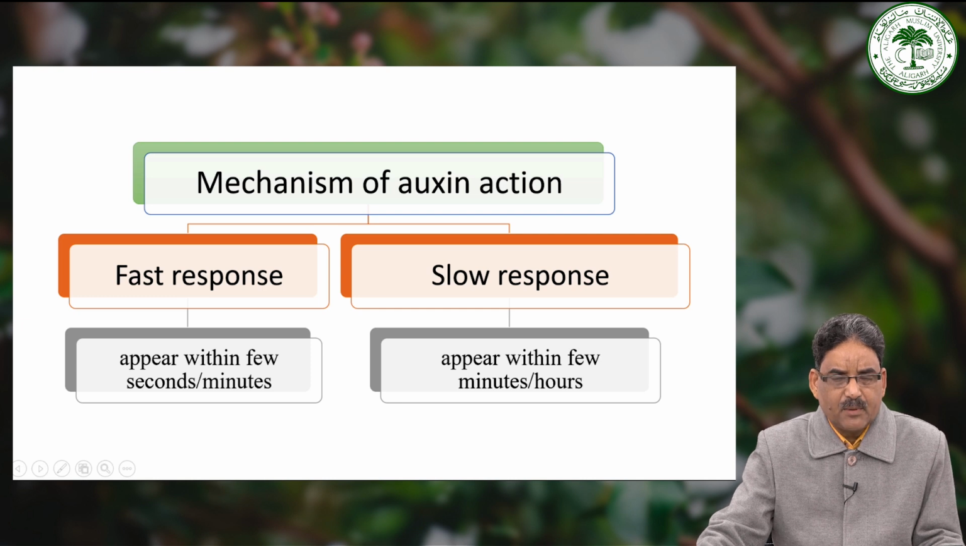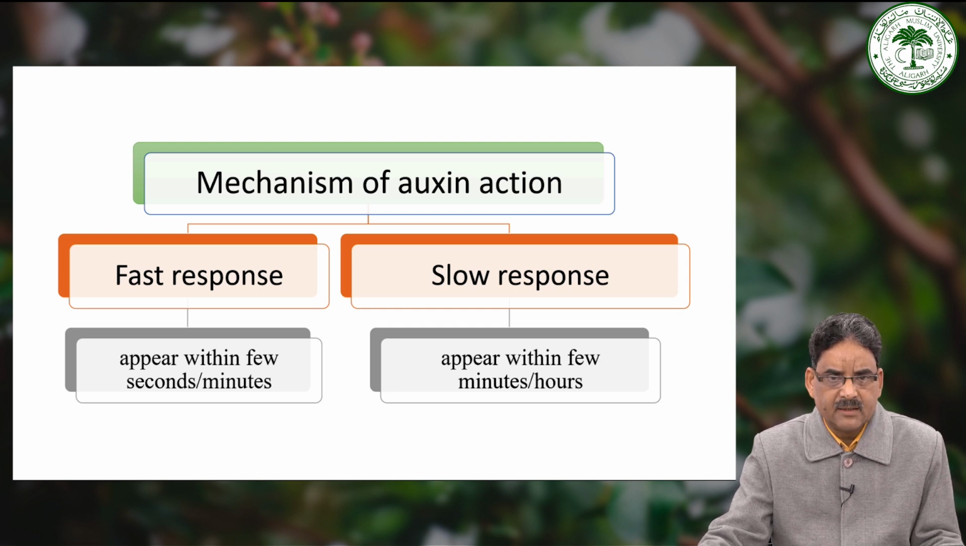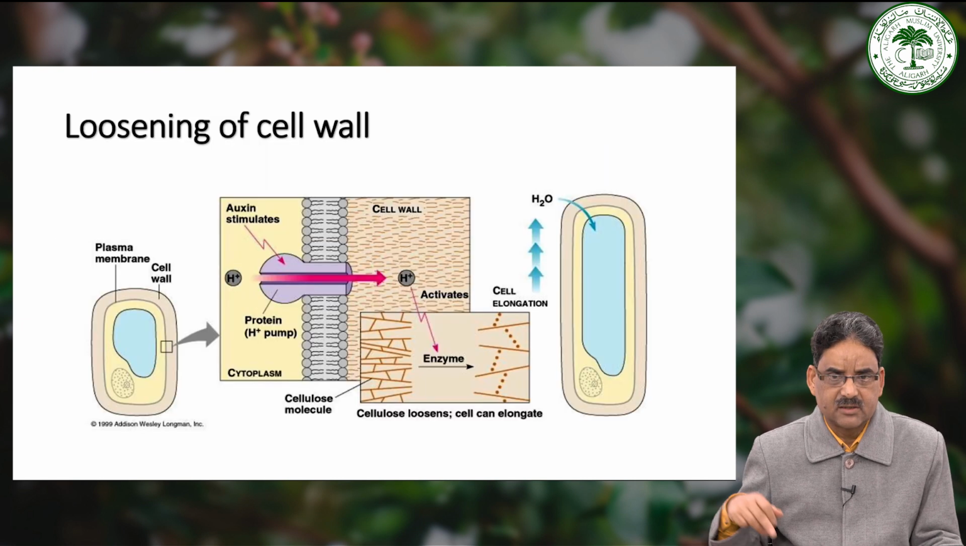So, auxin basically promotes growth in plants by a cell elongation mechanism. As you look, auxin induces two types of response in plants, one is the fast response and another is the slow response. Fast responses appear within a few seconds or minutes, while slow responses appear within minutes or hours. Cell elongation basically comprises two events: first is the loosening of the cell wall and the second is the maintenance of the secondary structure of the cell wall.